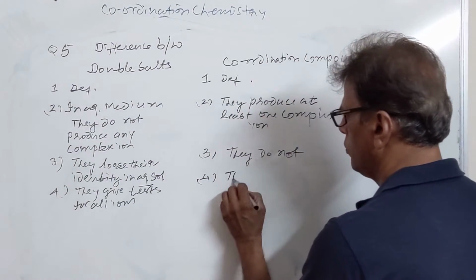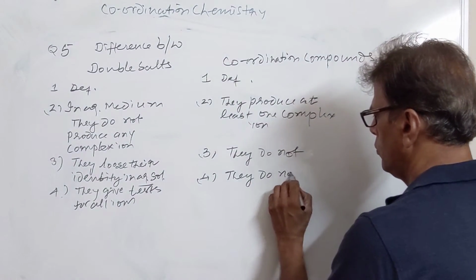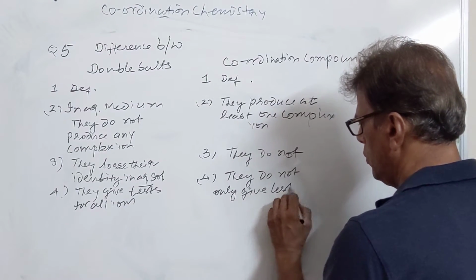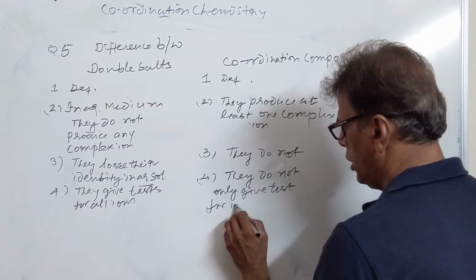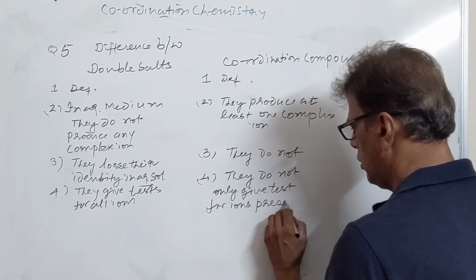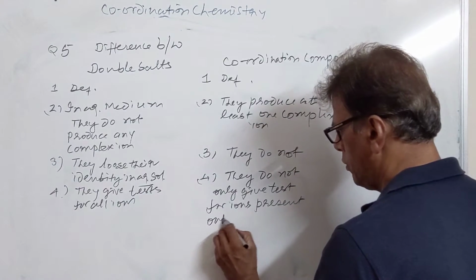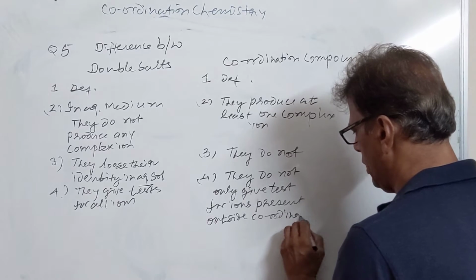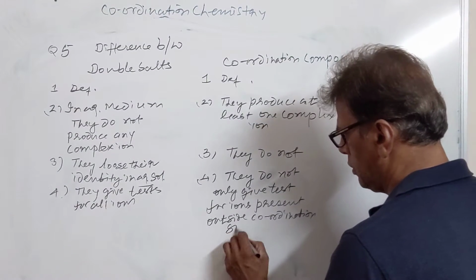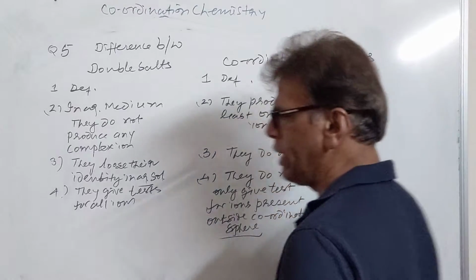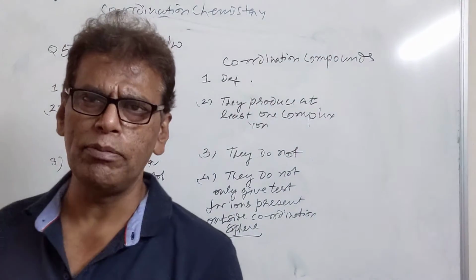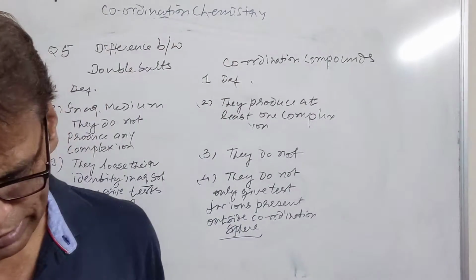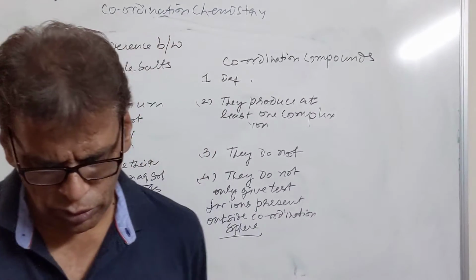Coordination compounds do not. They only give test for ions present outside the coordination sphere. Coordination sphere, you understand, that is the square bracket. The ions present in the square bracket can never be separated, they can never be brought in the ionic state. That's why they do not give the test for those ions. Then we come to the next question.